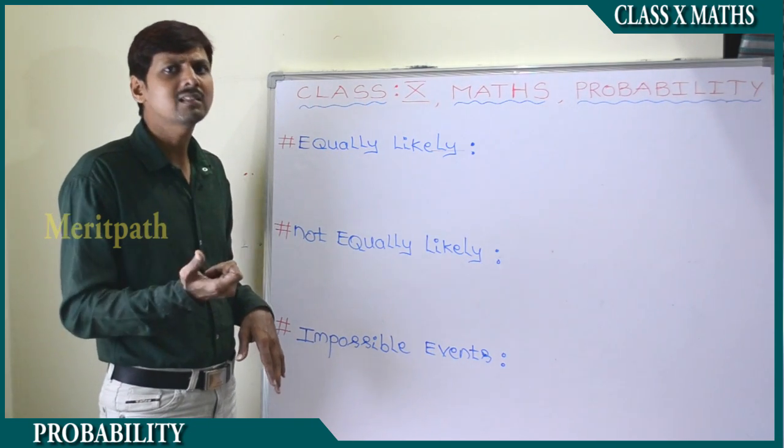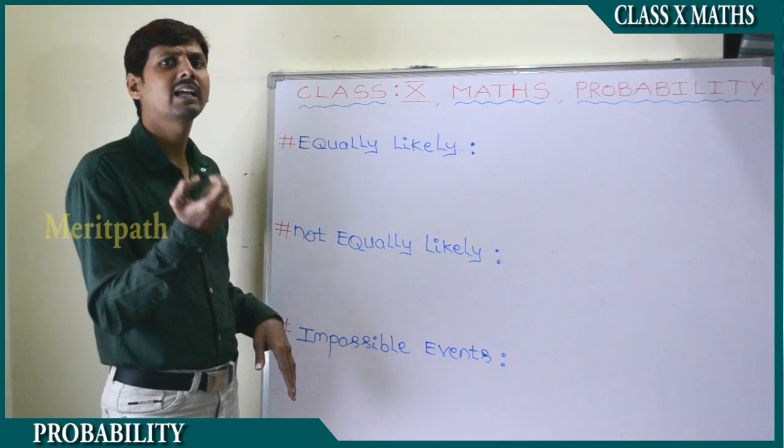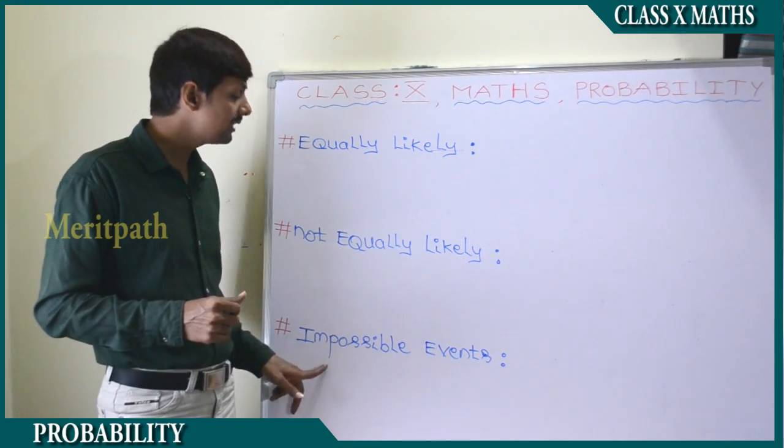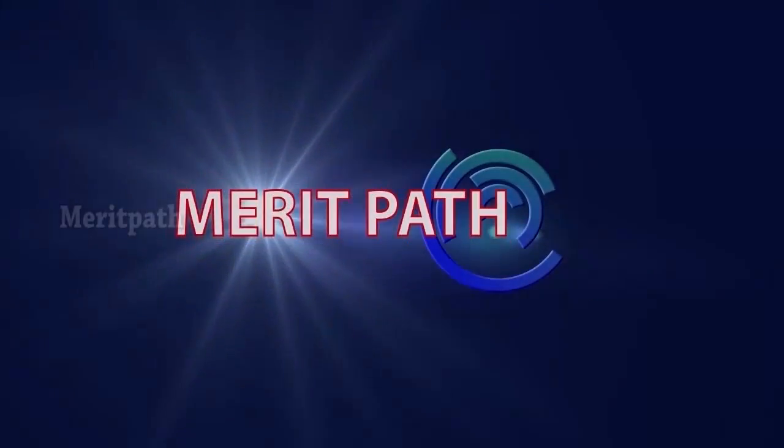Let us take a dice. In the dice there is a possibility to get 1 to 6 numbers only. There is no possibility to get 7 on the dice. So that is an impossible event.